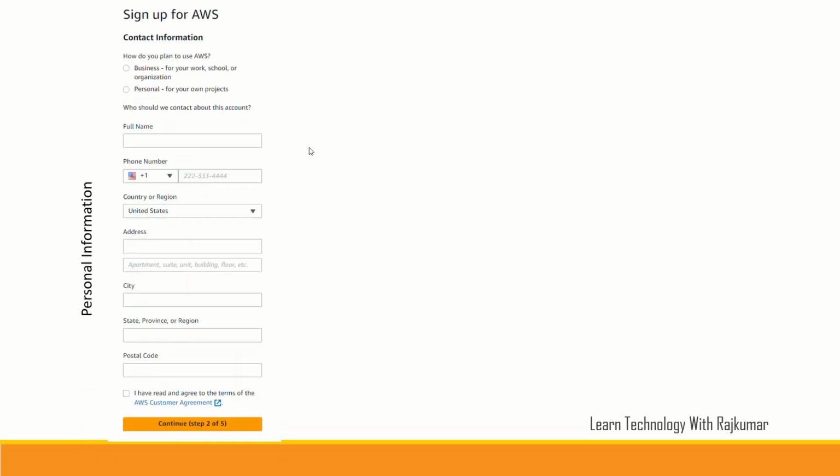You need to give personal information. Here in personal information, first of all, you need to provide why we are creating an AWS account. Is it for business purpose or personal purpose? You need to mention that. I have given personal purpose. If you are doing it for learning or other things, you can give personal. And if you are creating an AWS account for any commercial purpose, then you need to provide business.